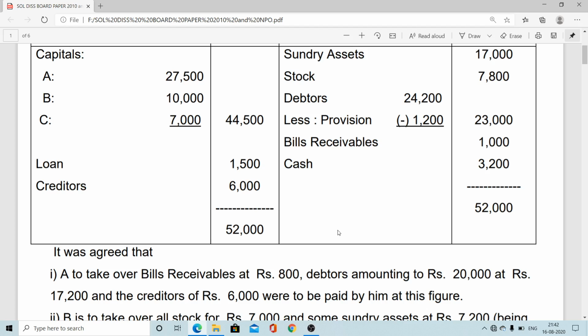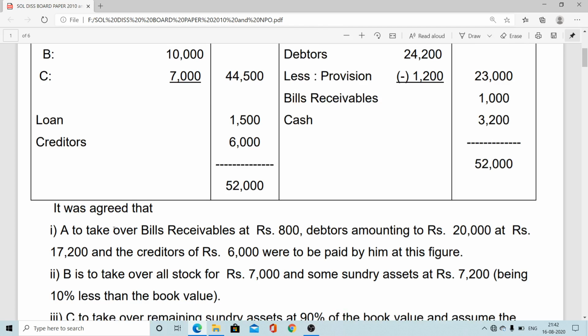Now at the time of closing of the business, there are adjustments. All the partners agreed that the first partner, Mr. A, wants to take over bills receivable at rupees 800 as well as debtors amounting to rupees 20,000 at rupees 17,200.